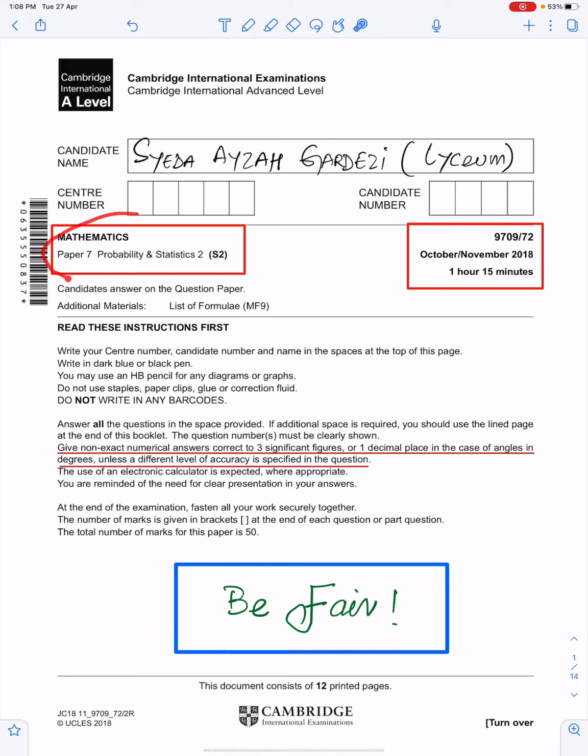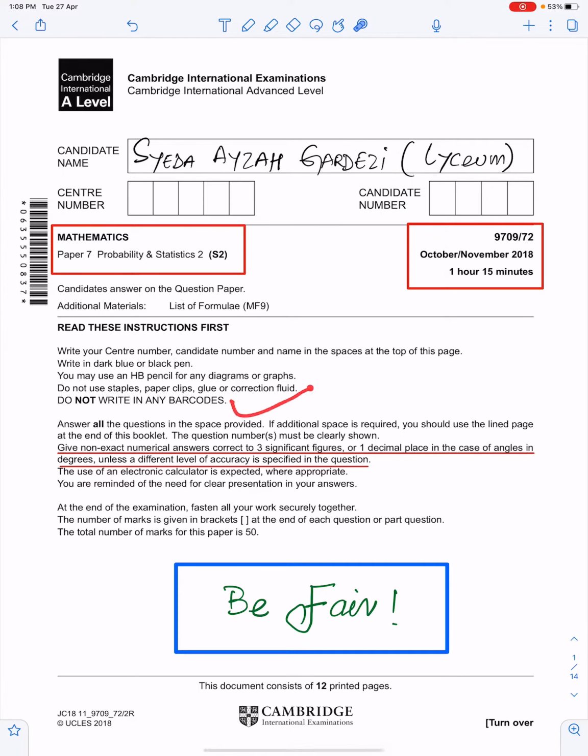In this lecture, I will discuss the solutions of S2 variant 72 of November 2018. And for this, I'm using the work of an outstanding and one of my best students, Miss Sayyida Aiza Gardezi of class 2021, the Lyceum.